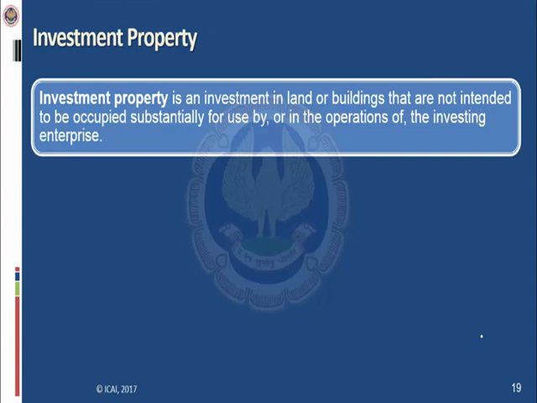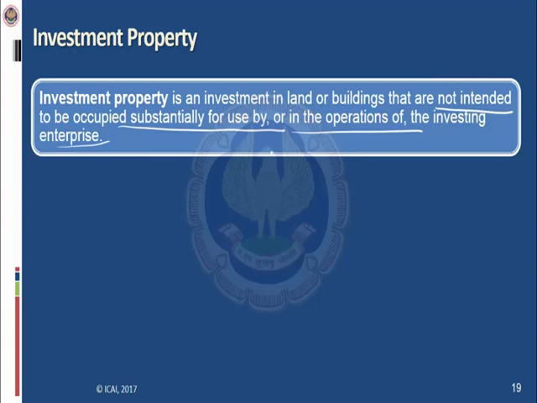So the key concept is, if the entity has made an investment in investment property for the purpose of earning rental or for the purpose of capital appreciation. Basically the entity has acquired land and building not for using in its own operation, or not for undetermined future use. So it is an investment in land or building which are not intended to be occupied substantially for use by or in the operation of the investing enterprise.